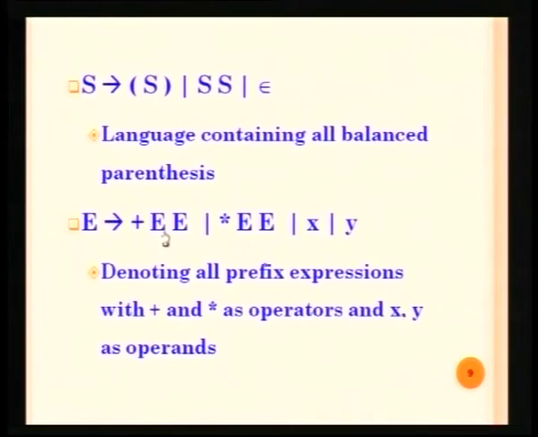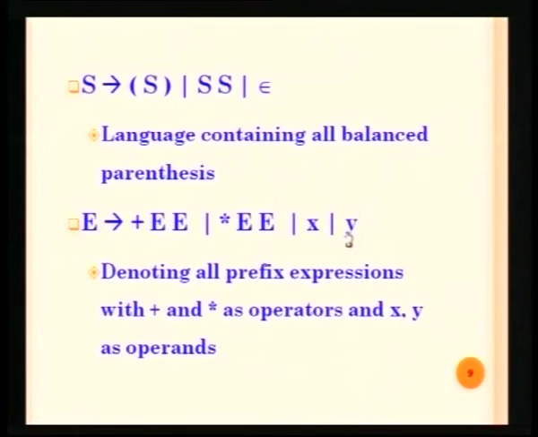The next grammar is the most familiar one. Normally when we are writing expressions they will be of the form an expression plus another expression or expression multiplied by another expression, but here we find that the expressions are having a prefix either plus or multiplication, or it is going to be simply x and y. So, you take the first rule, it is going to be the prefix equivalent of E plus E. The second one is the prefix equivalent of E star E, and the third one is prefix equivalent of x, and the fourth one is prefix equivalent of y.